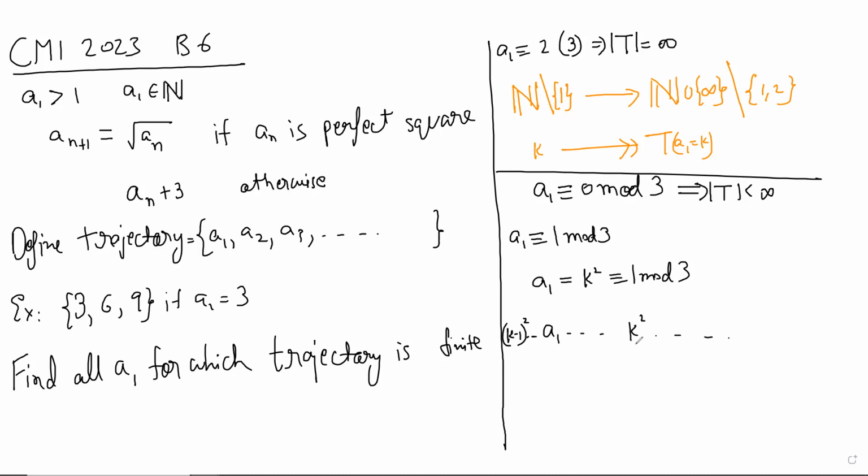What can you say about k? K will be less than A1, right? Certainly, that is easy. So k is less than A1, so you have induction in your hand.